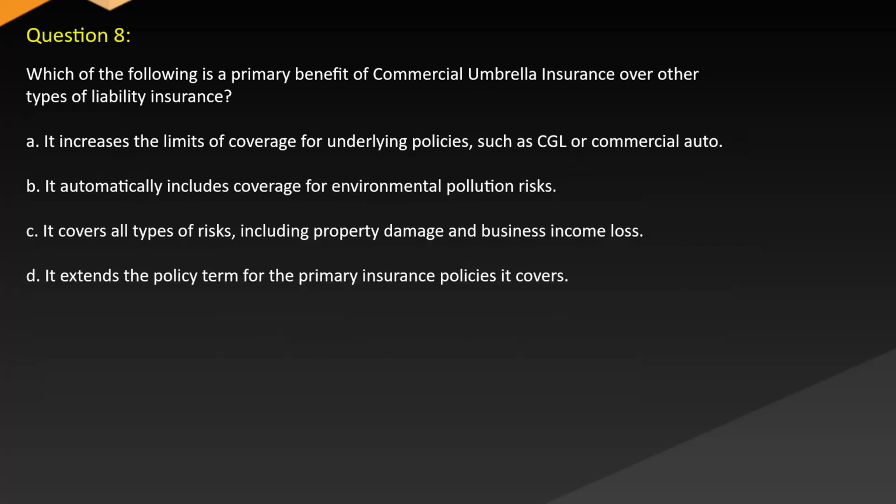Question 8. Which of the following is a primary benefit of commercial umbrella insurance over other types of liability insurance? A. It increases the limit of coverage for underlying policies such as CGL or commercial auto. B. It automatically includes coverage for environmental pollution risks. C. It covers all types of risks, including property damage and business income loss. D. It extends the policy term for the primary insurance policies it covers.